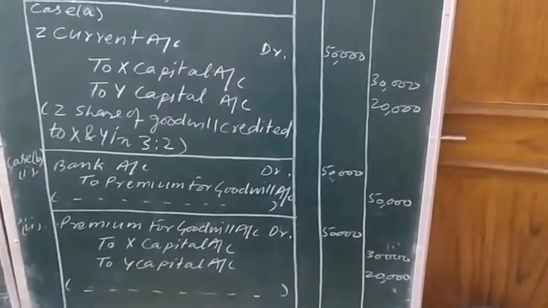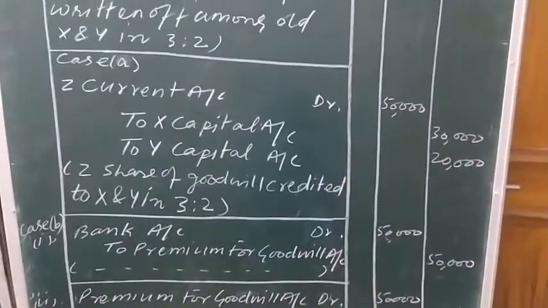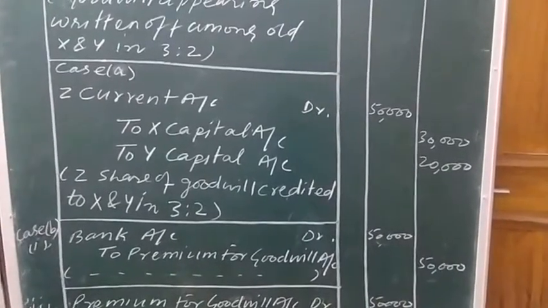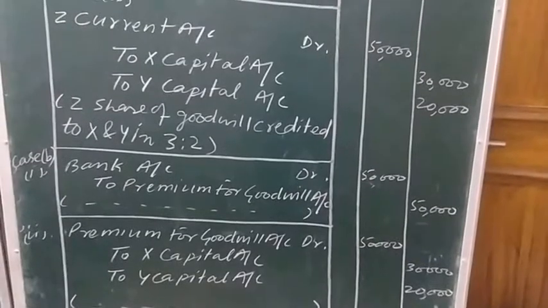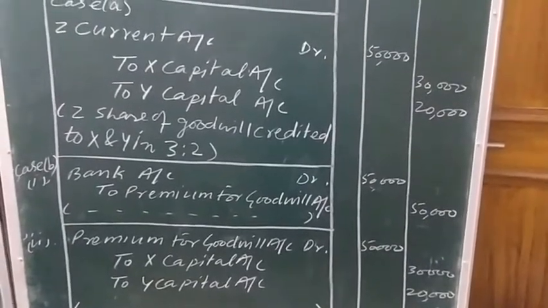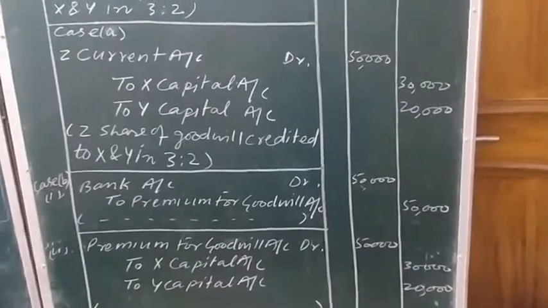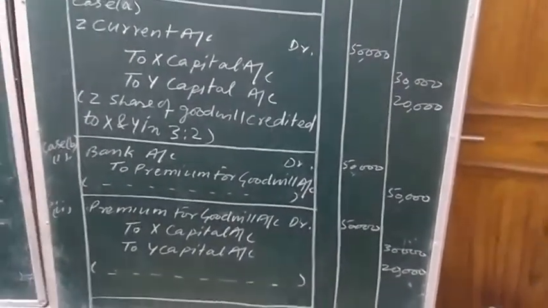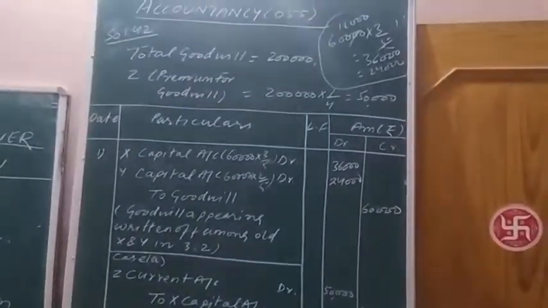Narration you can write yourself. The first narration will be premium for goodwill amount brought in by Jack in cash or through cheque. And the second entry will be premium for goodwill amount distributed in 3:2 among X and Y. This is the second journal entry with narration. So this is the solution of question number 42.